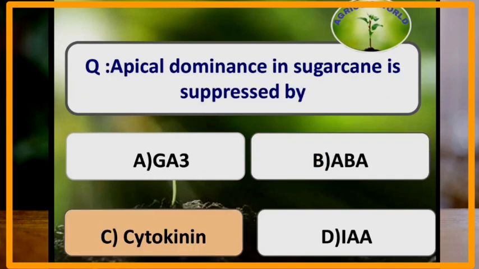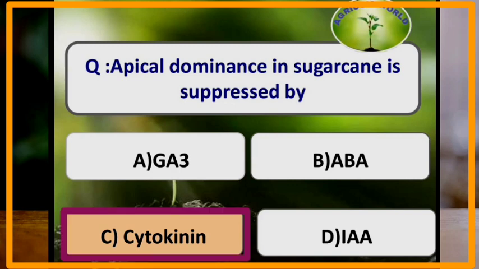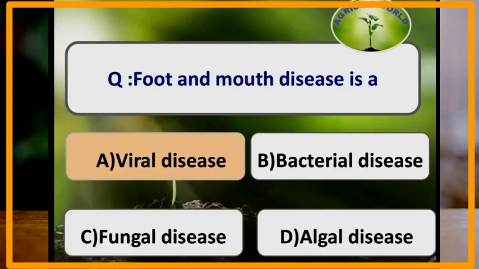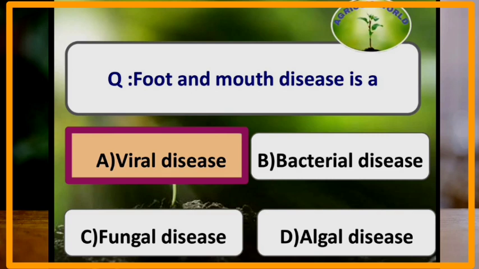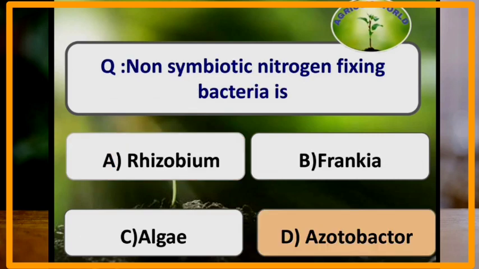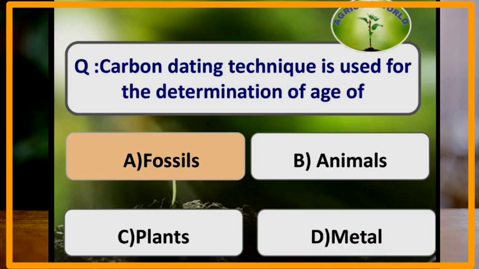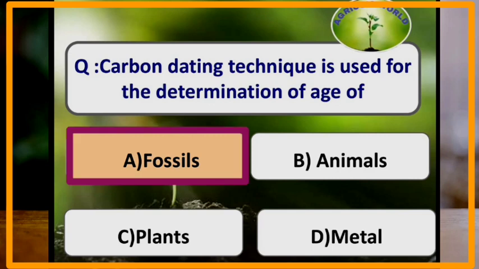Apical dominance in sugarcane is suppressed by which of the following hormone? Apical dominance is suppressed by hormone cytokinin. Foot and mouth disease is a viral disease. Non-symbiotic nitrogen fixing bacteria is Azotobacter. Carbon dating technique is used for the determination of age of fossils.